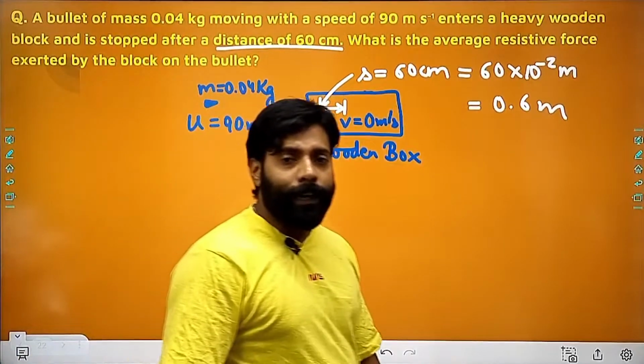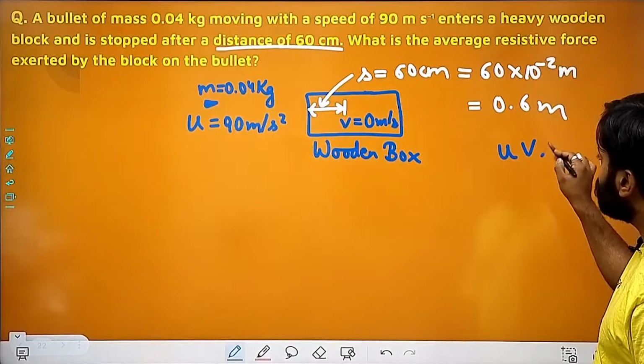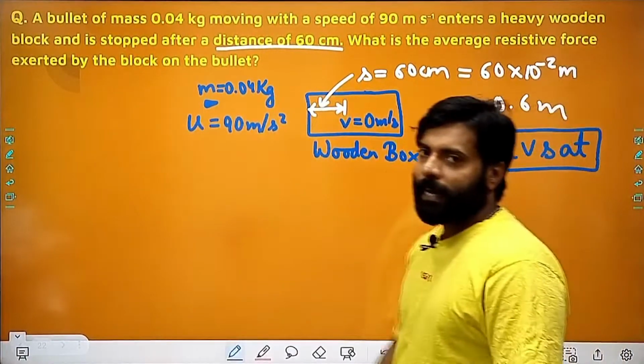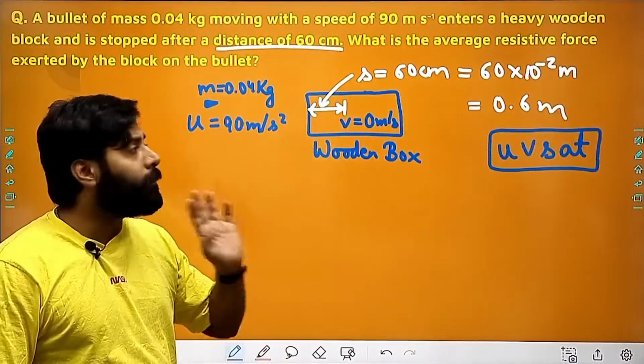And if you have studied kinematics with me, then you will know that only 5 variables are there in kinematics, which are UVAST. Only these 5 parameters exist, and out of these 5 parameters, 3 parameters will always be given to you.